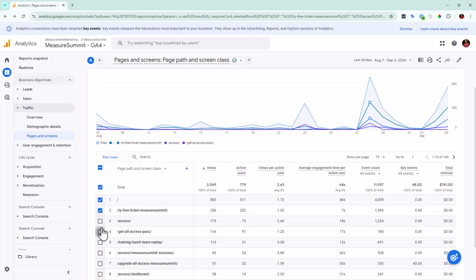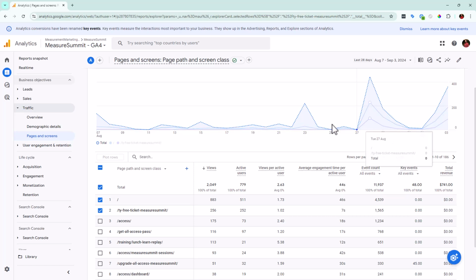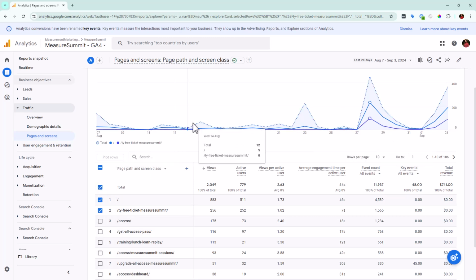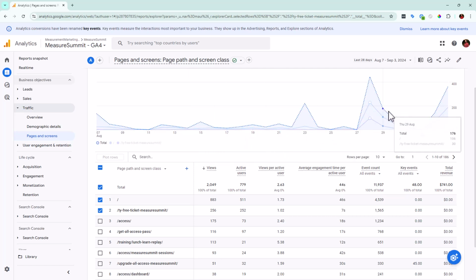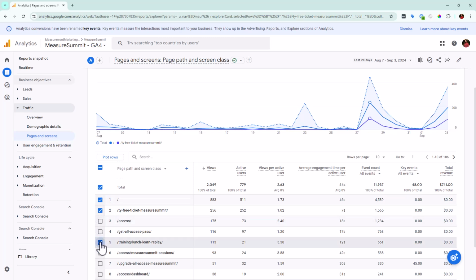And so we're going to go ahead and uncheck these, and we can say plot rows, and it's going to go through and show only what we're looking for. And so we see this dotted one is the total, and then we can see all these other things. And we can have up to 5, and you can see if we weren't making any changes, this is grayed out, and as soon as we start making changes, we can do that. And so this is going to be extremely useful.